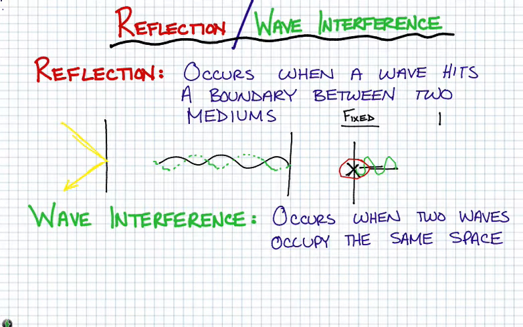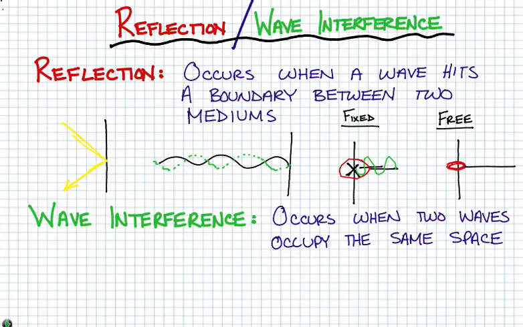The other one, which is called a free end, well, if fixed can't move, hopefully you can realize that free can move. The way we would show this is, let's say you have a bar, and you have some kind of ring, and you attach your rope to that ring.